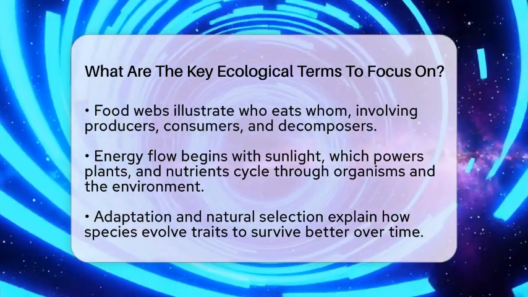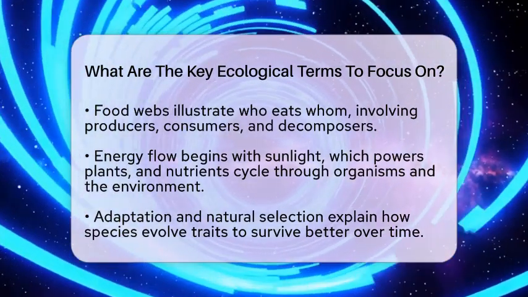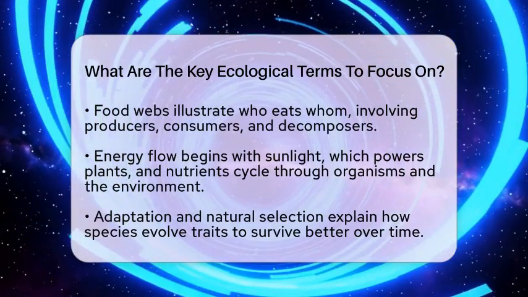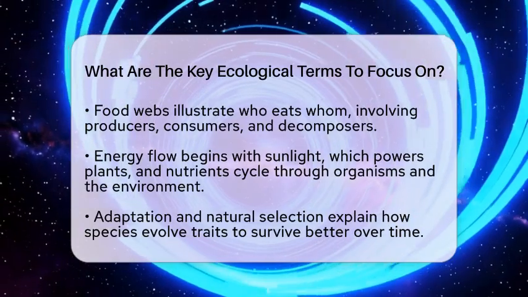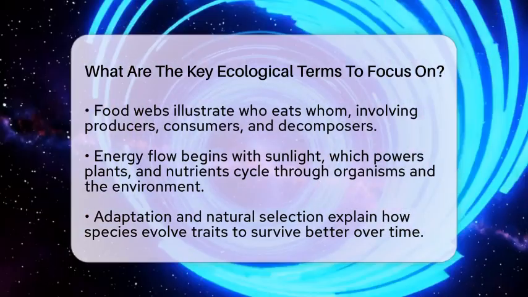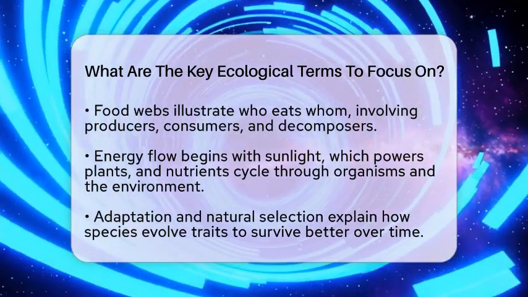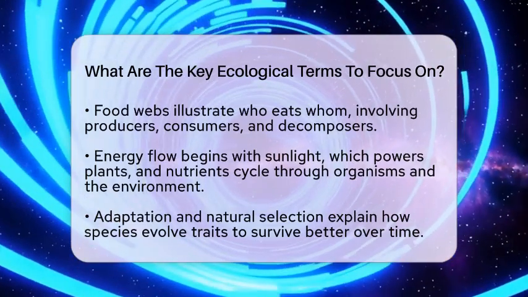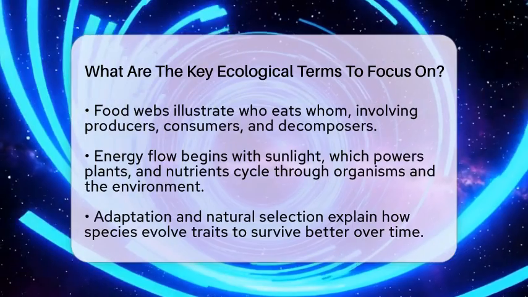Energy flow starts with the sun. Sunlight provides energy that moves through plants and animals. Nutrients like carbon, nitrogen, and phosphorus cycle through the environment, moving between living things and the earth. This cycling keeps ecosystems functioning. Adaptation is how organisms change over time to survive better. Natural selection is the process where the best traits for survival get passed on. This shapes the communities we see today.